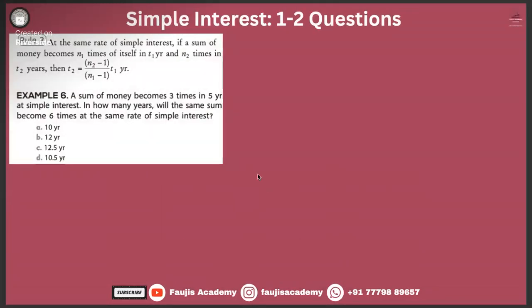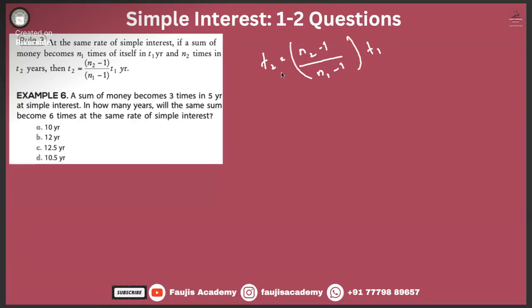At the same rate of simple interest, if a sum of money becomes n1 times of itself in t1 years and n2 times in t2 years, then t2 is given by a formula: (n2 minus 1) divided by (n1 minus 1), into t1.